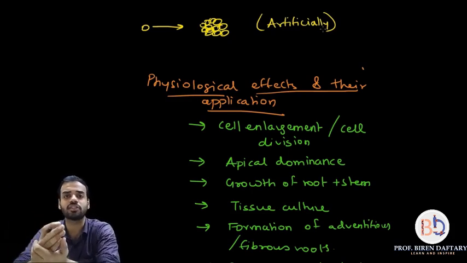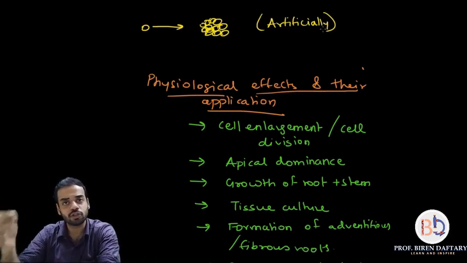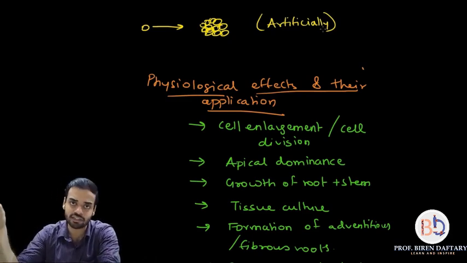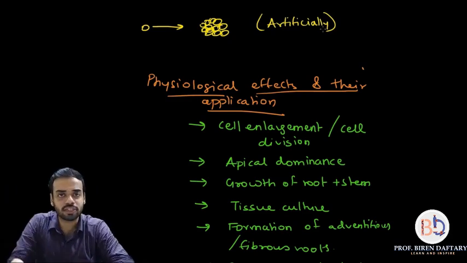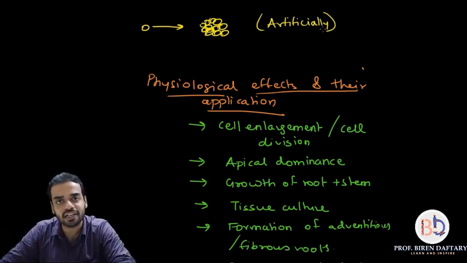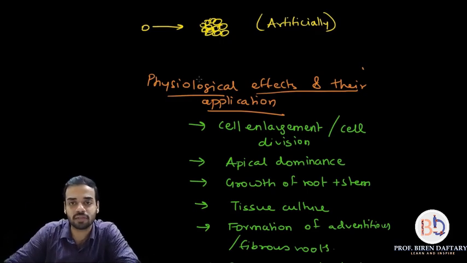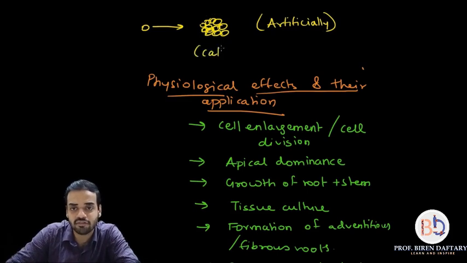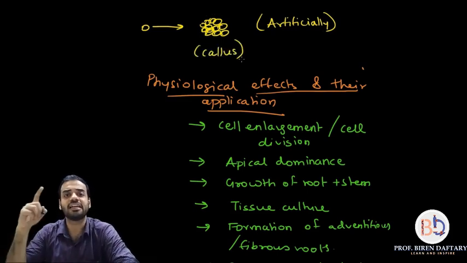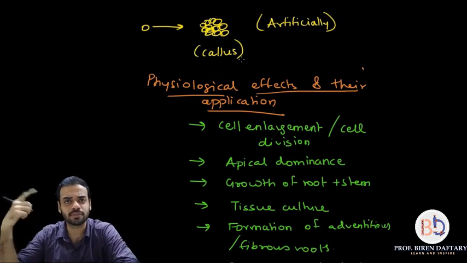How are auxins used in tissue culture? Very simple, because auxins promote cell division. So if you take a single cell and add the plant hormone auxin to it, that cell will begin to divide quickly. And in tissue culture, please remember, the mass of cells which are formed after dividing is called callus. We will be learning about this in subsequent chapters.